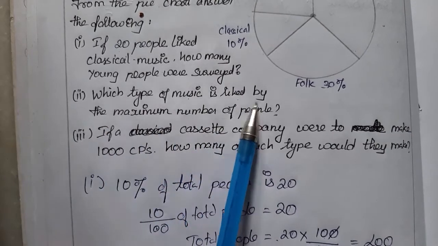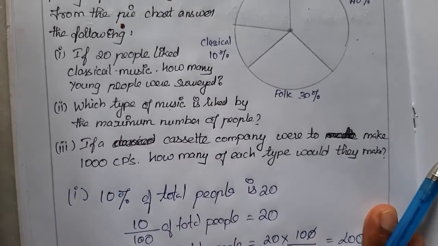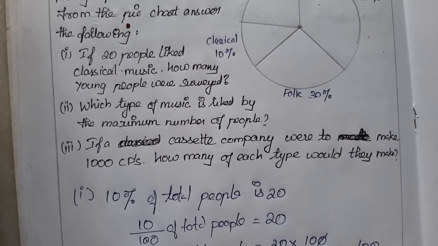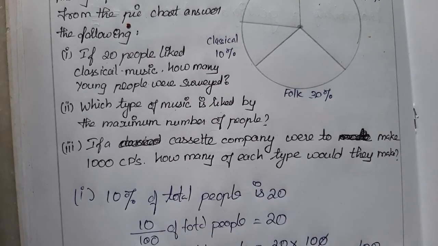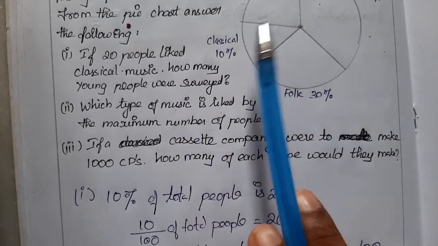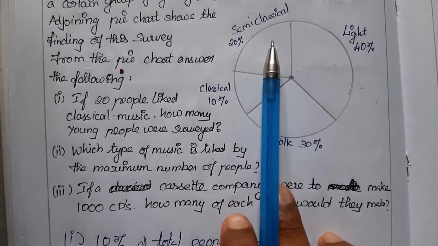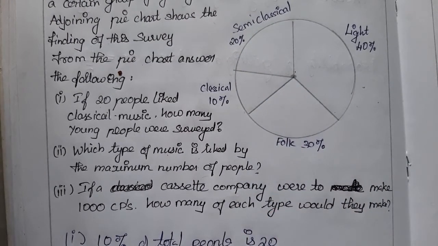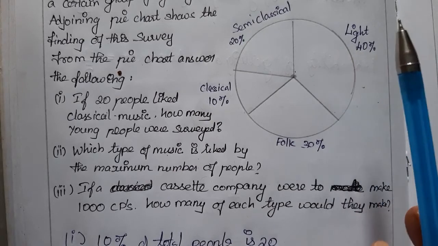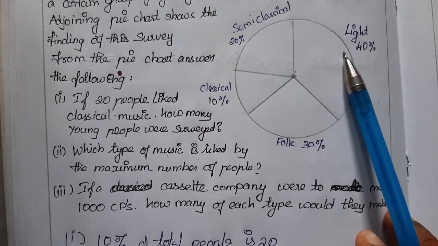Which type of music is liked by the maximum number of people? We can see this just by looking at the percentages. We do not need to convert to how many people. By the space of the area itself we can say which is the most. Maximum is light music, right?